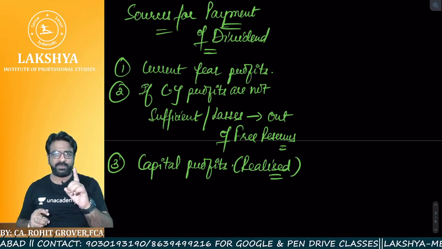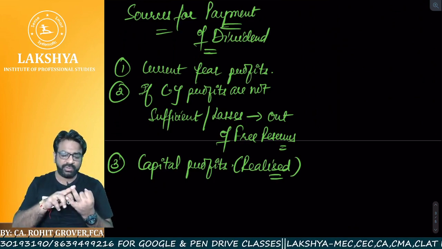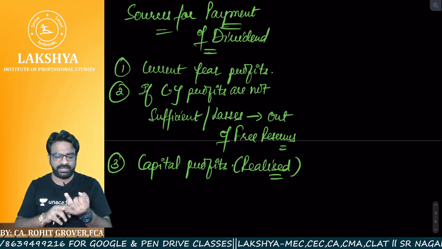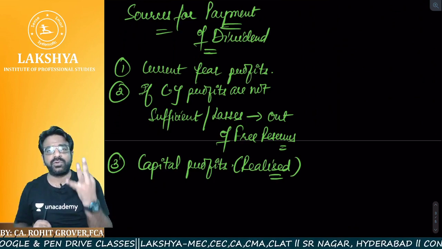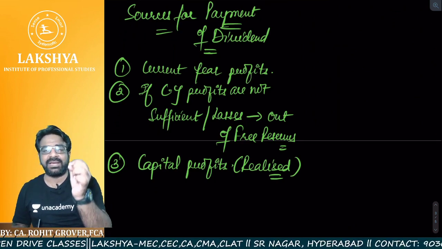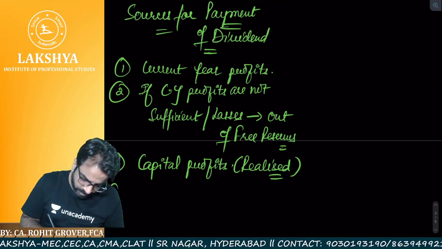So, which capital profits can you utilize? First current year profits, sir, not there. Then you can use the free reserves, sir, that is also not there. Then you can use which profits? Capital profits. But which capital profits? Sir, those capital profits which are realized in nature. Realized in nature.